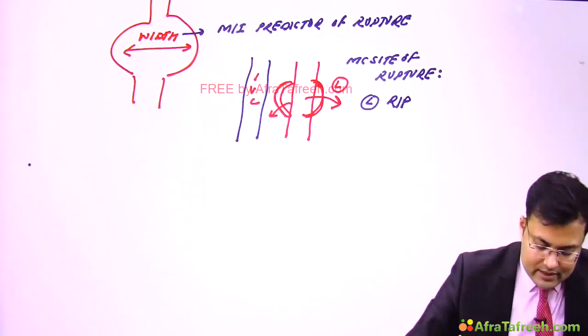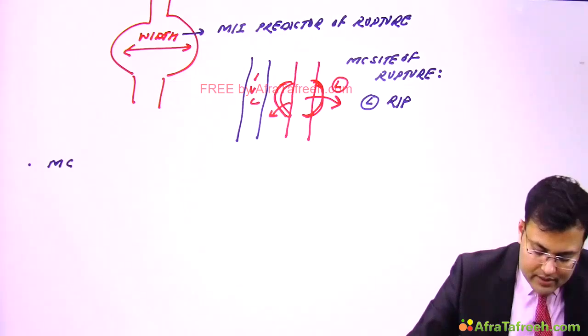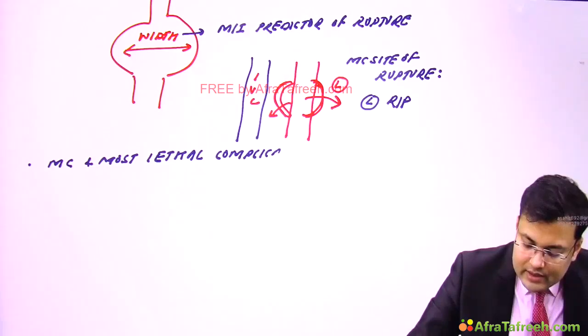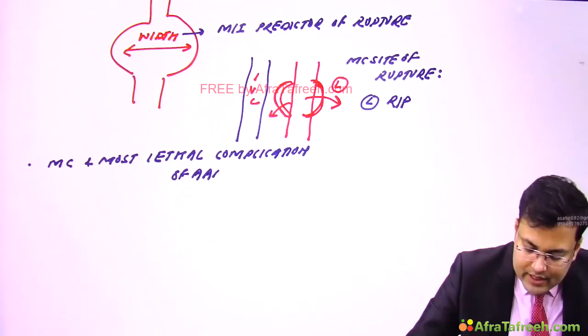And we discussed that the most common and most lethal complication of abdominal aortic aneurysm is rupture.